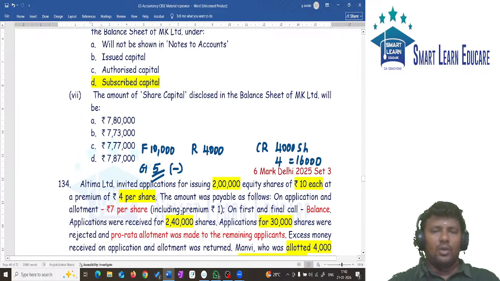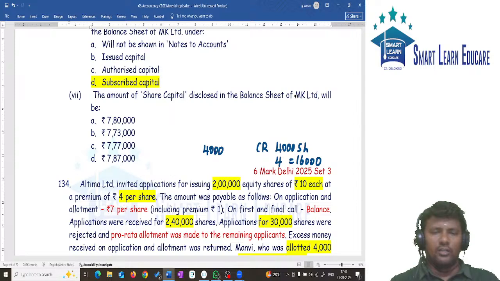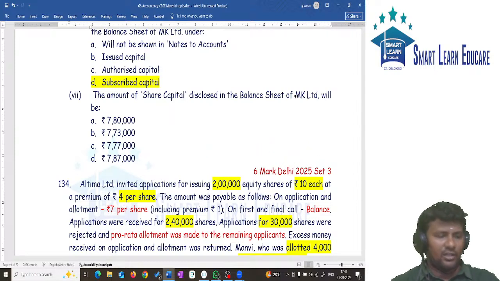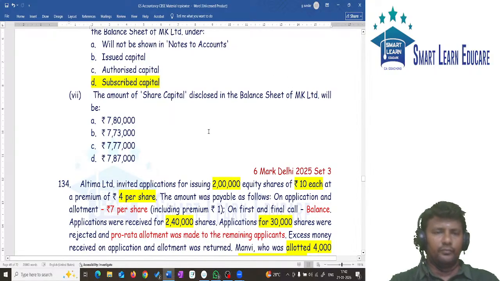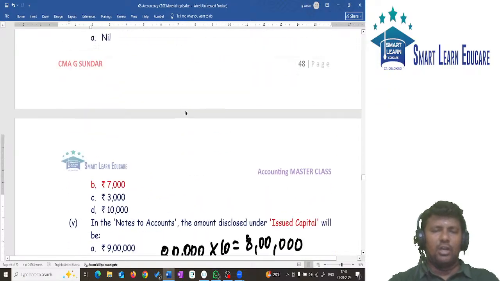Next. What is the amount of share capital to be disclosed in the balance sheet under MK Limited? So in MK Limited, how much is the amount to be disclosed in the balance sheet? Third question. This time I want the correct answer from you. So tell me what amount will be shown in the balance sheet.